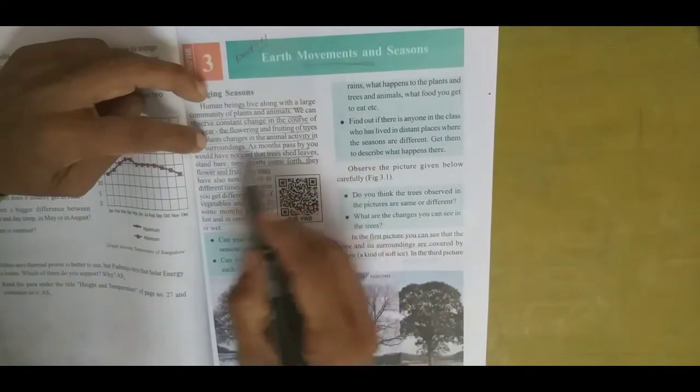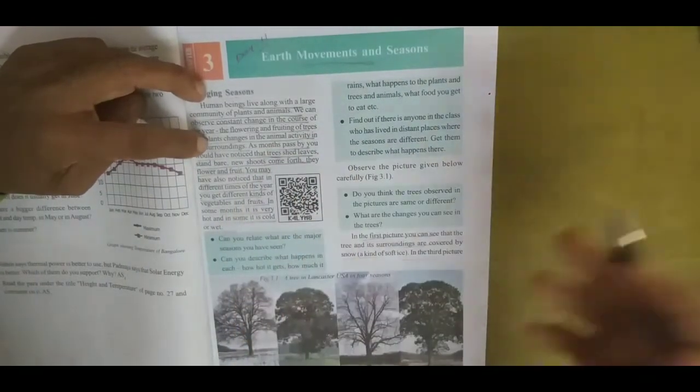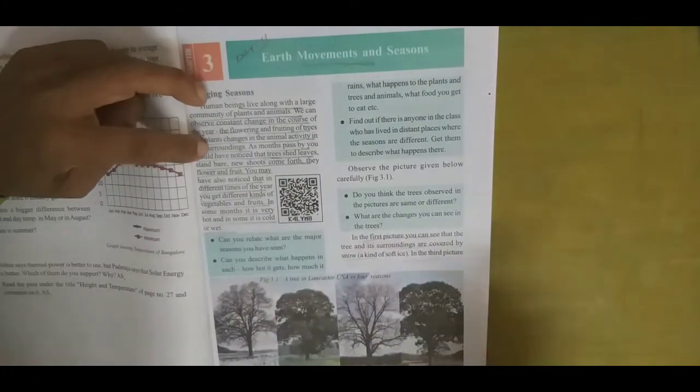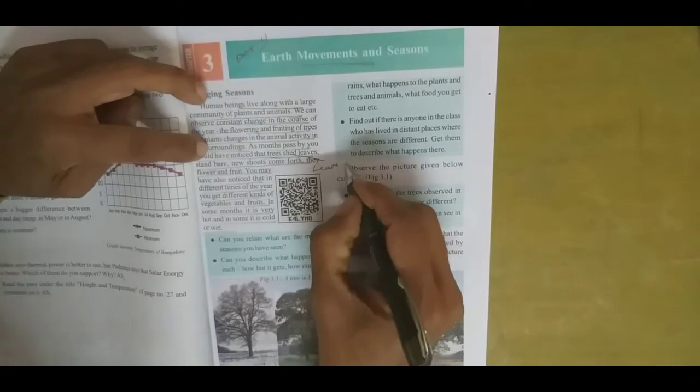As months pass by, you would have noticed that trees shed leaves. The leaves drop out. See, you can see this tree is green with all its leaves. See, this tree has gone dry. It has no leaves on it.